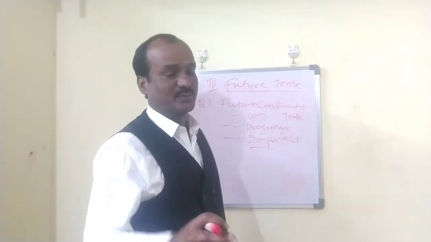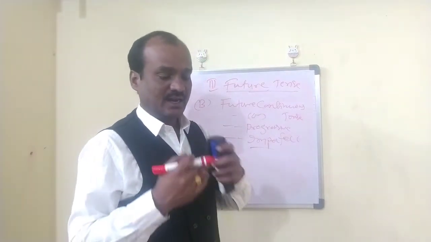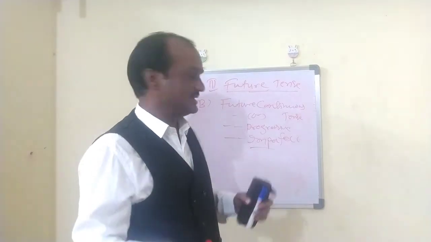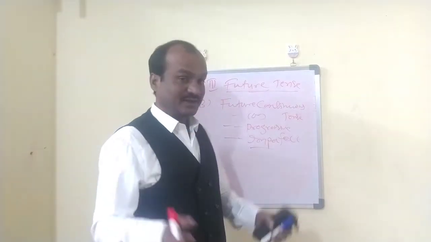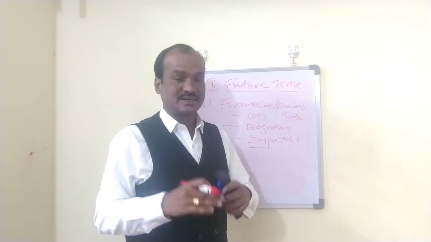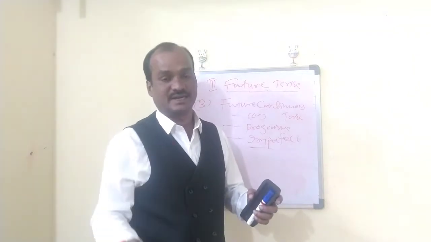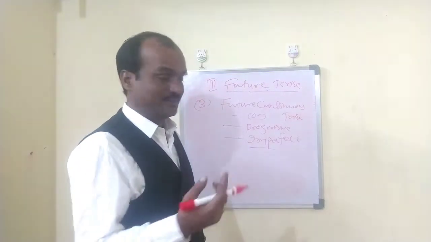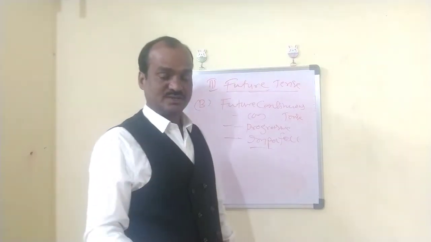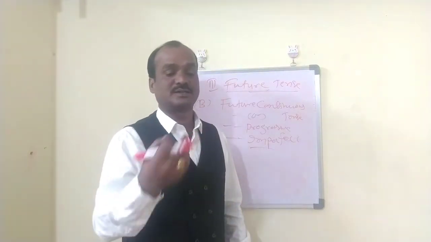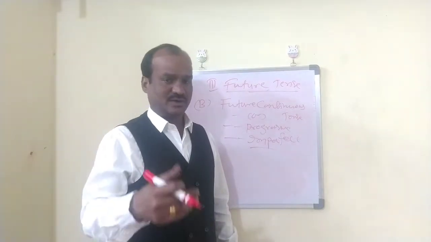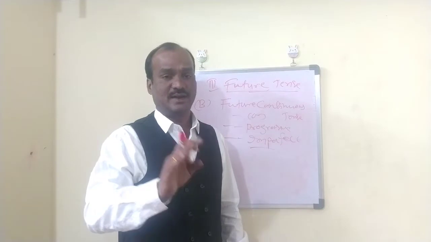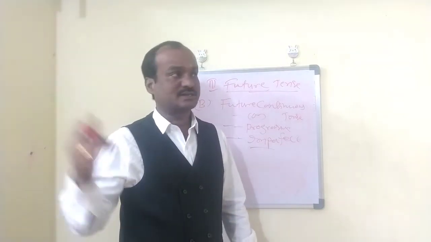As we know what progressive is: progressive means that at the time of speaking, if the action is in progress, that kind of action is called a progressive action. At the time of speaking, if the action hasn't completed, that is an imperfect action. Why are the other names, progressive and imperfect, given here? This context will occur in three types of tenses: present continuous, past continuous and future continuous.